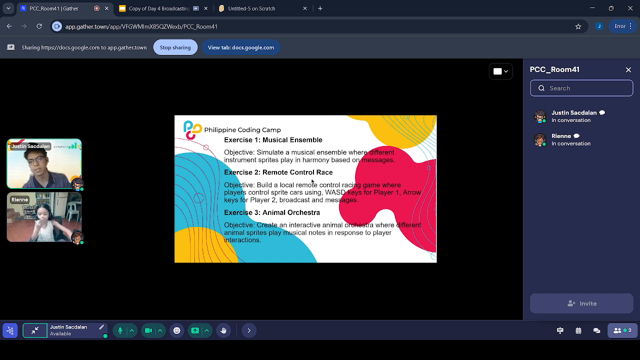So the difference of this exercise from what we did earlier is that you're gonna use more than one message. So for example, the first message is named song one. So they're gonna play a set of notes first. Then for song two, you're gonna change up the notes. Okay? Kaya ba? Okay.